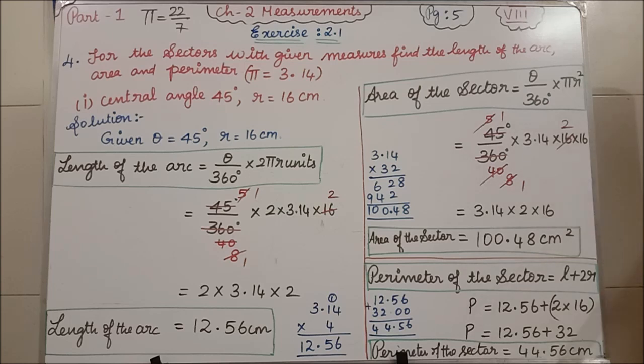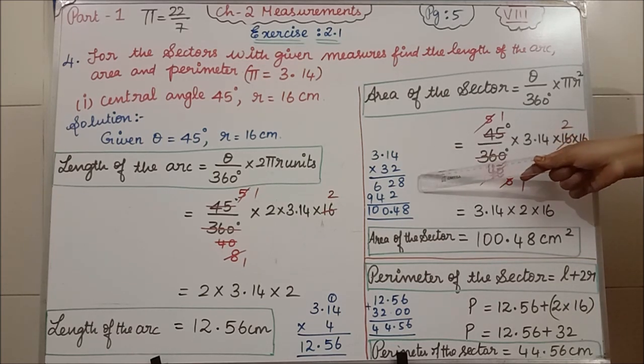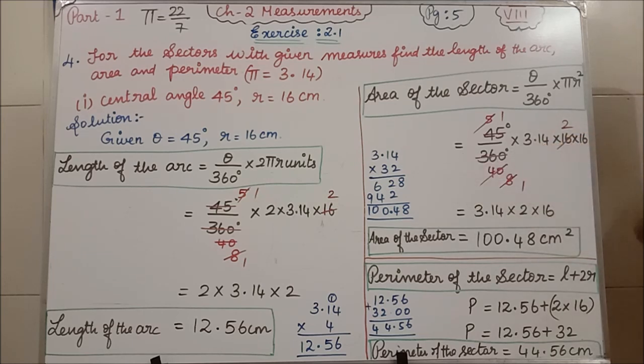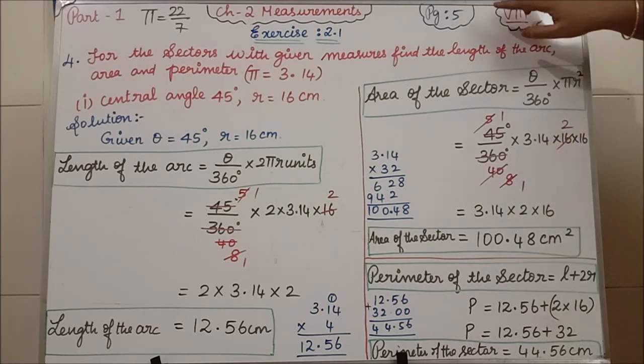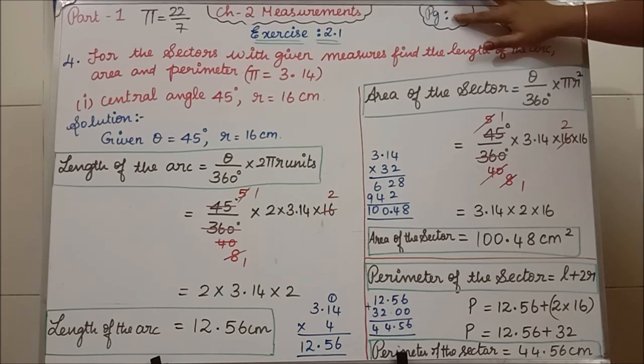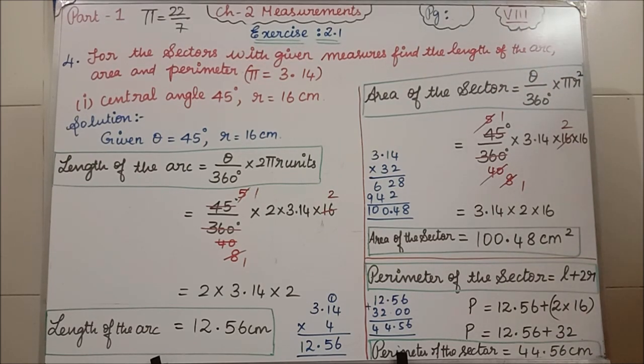For the perimeter and length of the arc you have to write just centimeter or meter. If the question says centimeter, you are going to write centimeter. Since I don't have space here, I have done the calculation here, but you are going to write the calculation on this side only. Okay students, this is not page number 5, this is your page number 6.